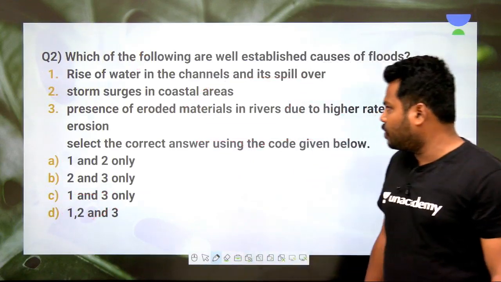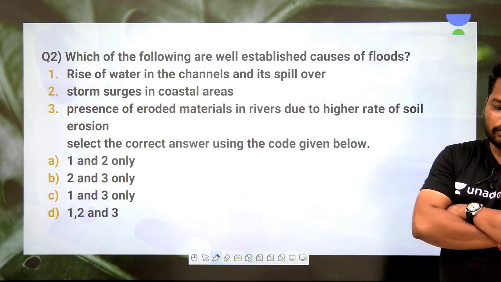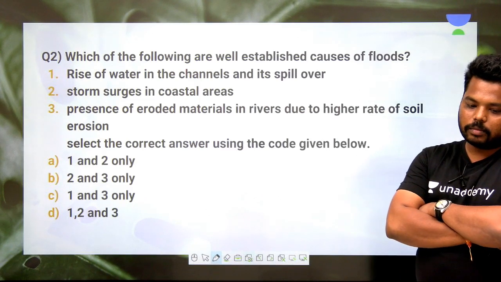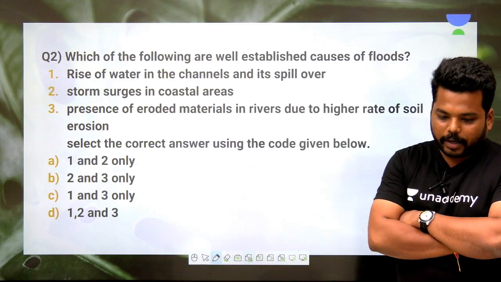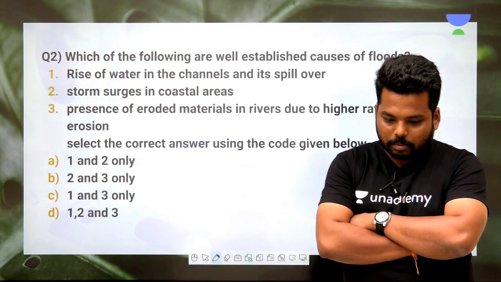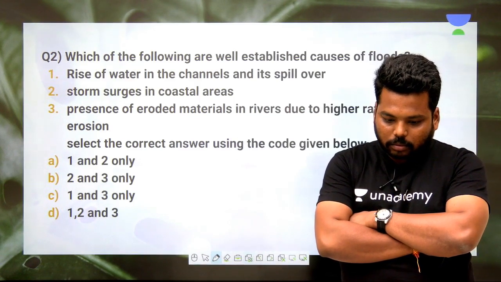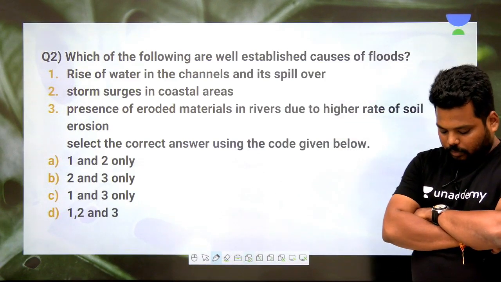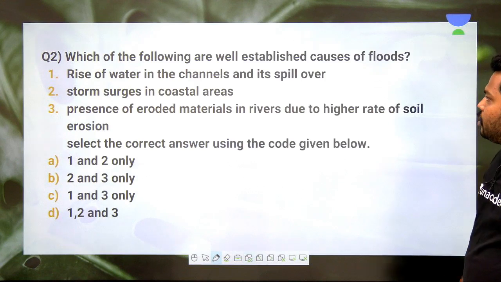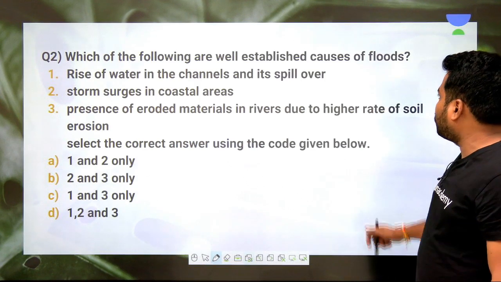Clear? Coming to the next question, try to visualize this question. I'll give 20 to 30 seconds every time. Clear? So which of the following are well established causes of floods?